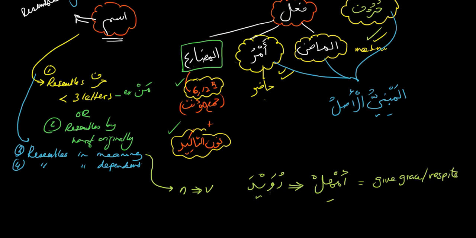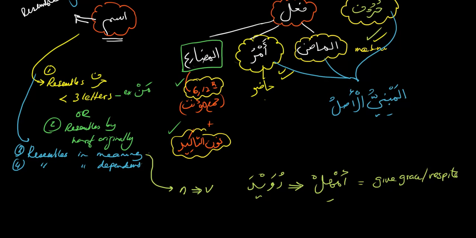So this is a noun that has the same meaning as a verb, and it will therefore be mabni. So that's an example of resembling in meaning.